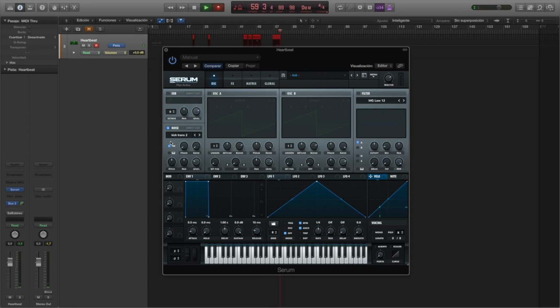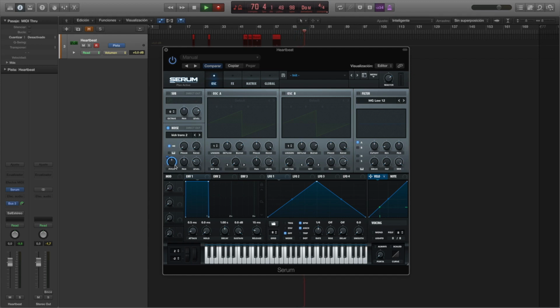So, as I mentioned before, our source of pitch is going to be here, the pitch control on the noise module, and that is going to be controlled by the velocity with which we press the keys. In Serum, that is extremely simple. You just have to drag the velocity label to the control you want to control with it, and that's basically it.